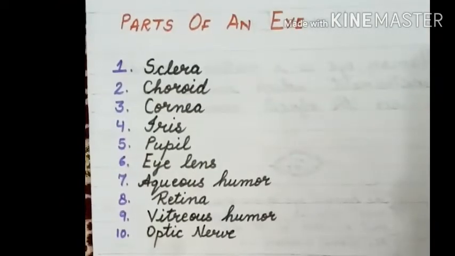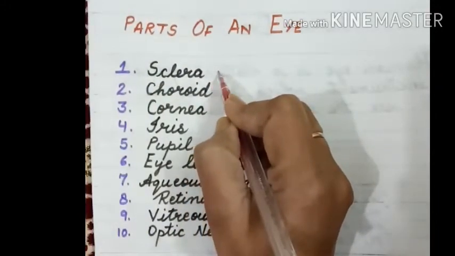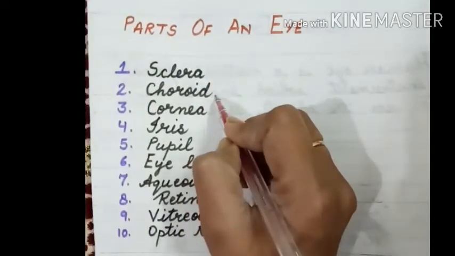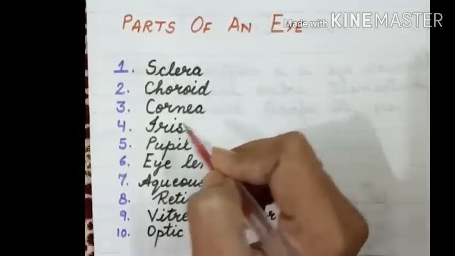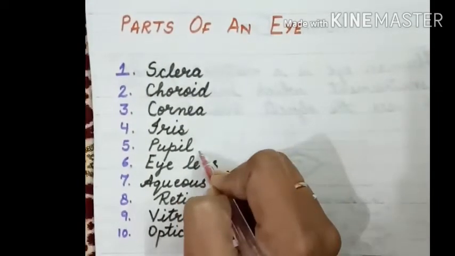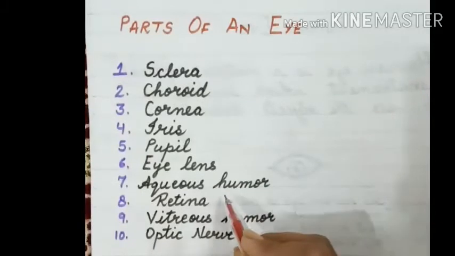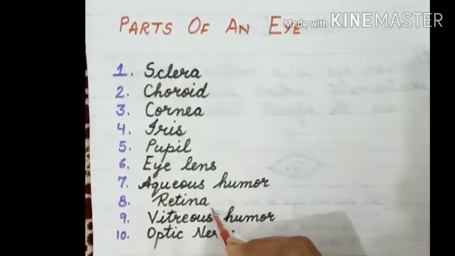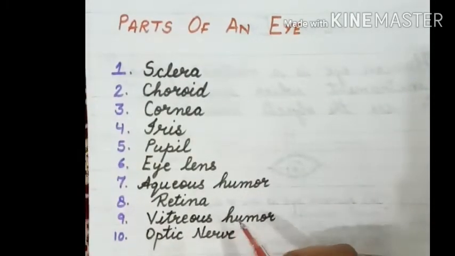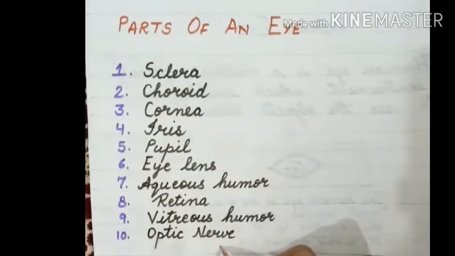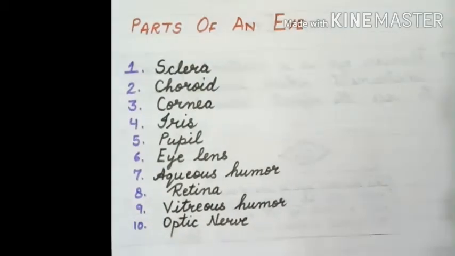So students, our eye has different parts such as sclera, choroid, cornea, iris, pupil, eye lens, aqueous humor, retina, vitreous humor, and optic nerve. We will discuss them one by one in detail.